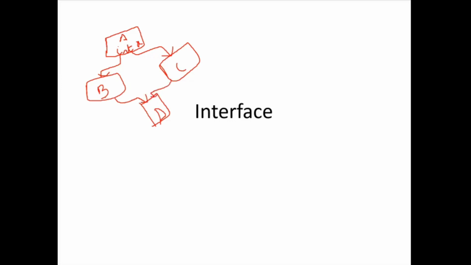Now, when I create an object for class A, how many bytes will be allocated? For an integer, take it as 4 bytes. 4 bytes. Now, if I create an object for class B, 4 bytes.